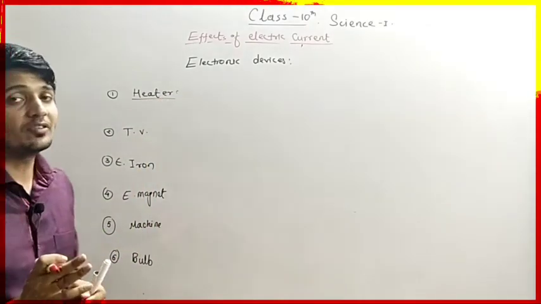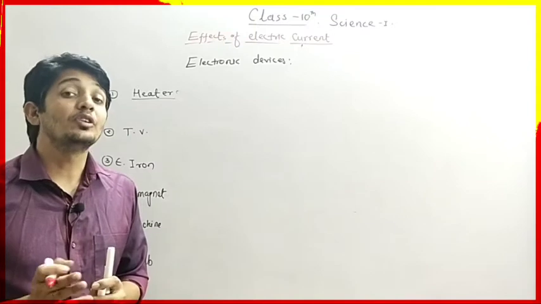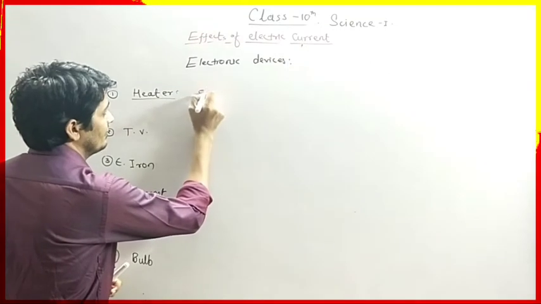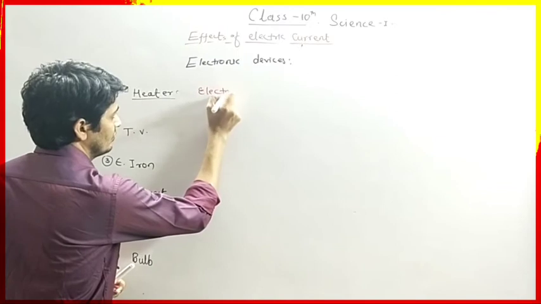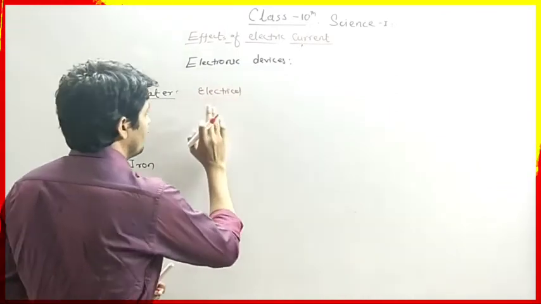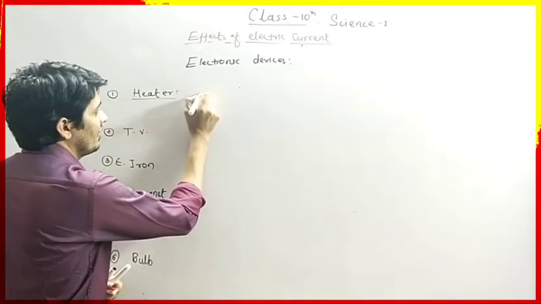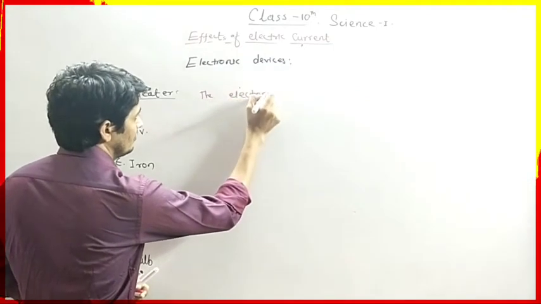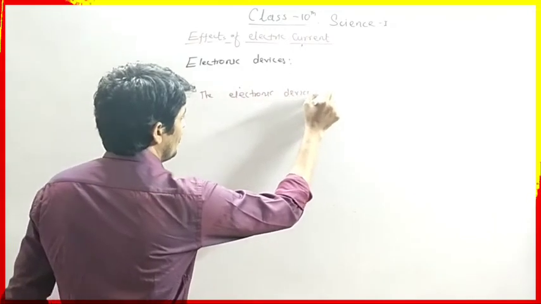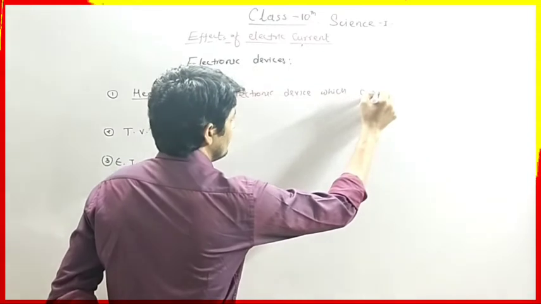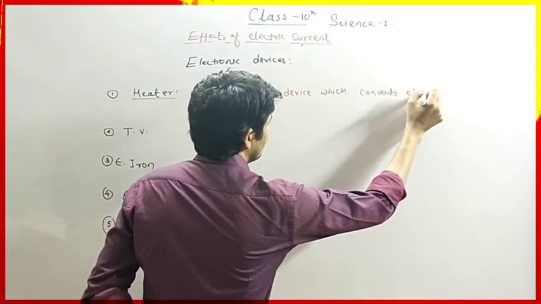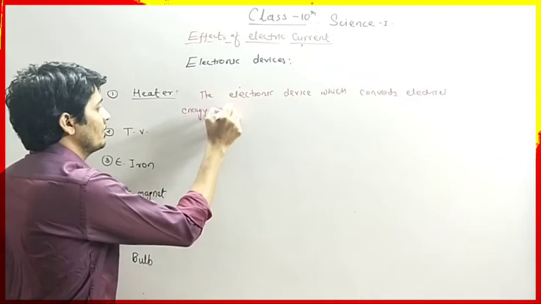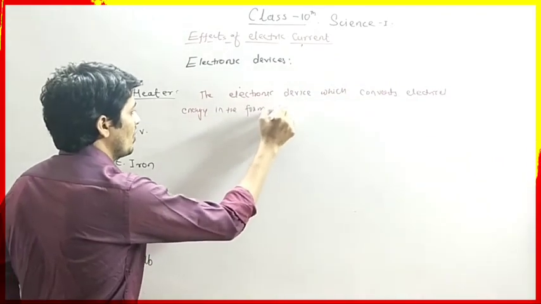It is the electronic device which is used to heat the room or the water, etc. The heater is the electronic device which converts electrical energy into the form of heat energy.